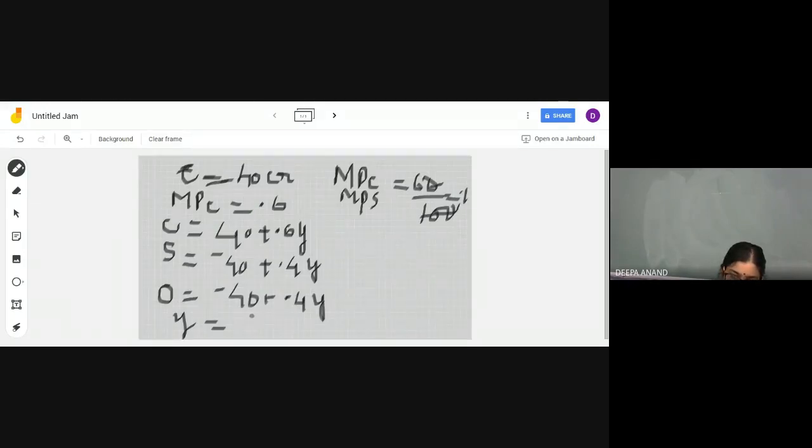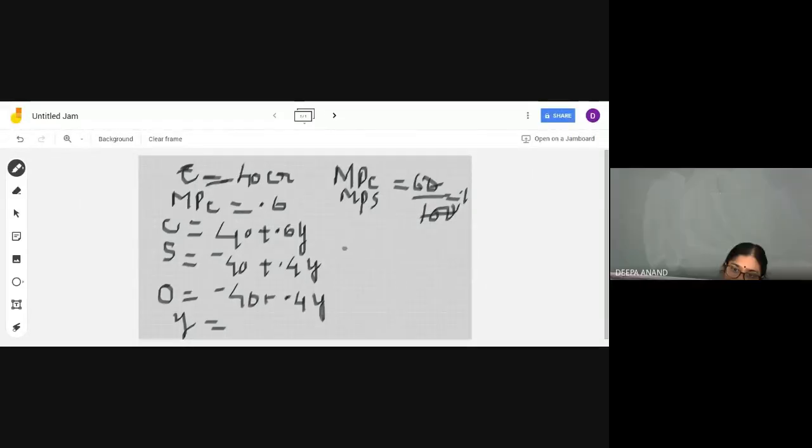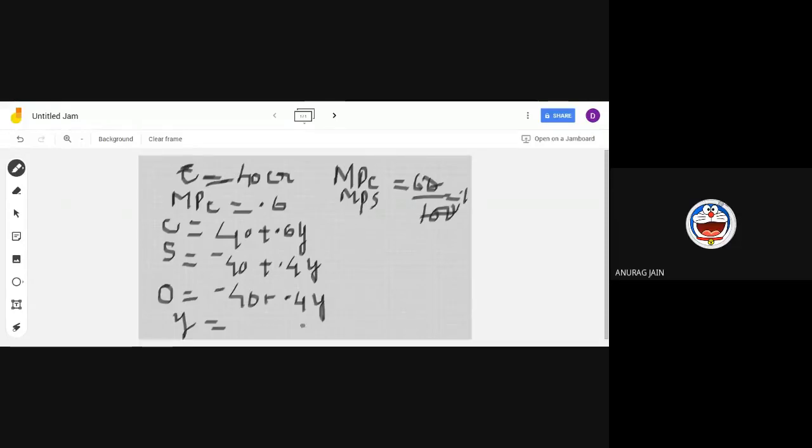40 by point... Saving is equal to... what is the answer? 100 crore, ma'am. Saving is 0. Ma'am, 100 crore.